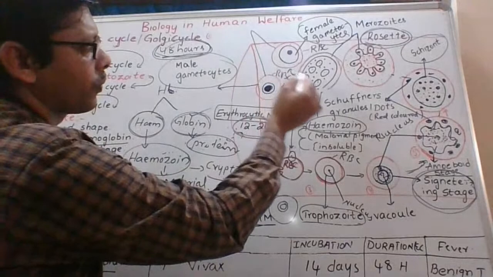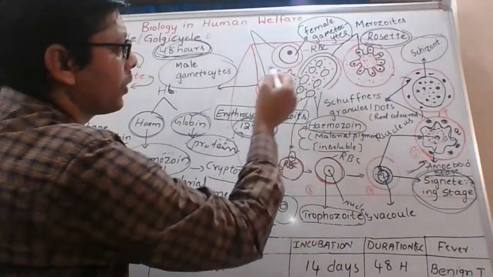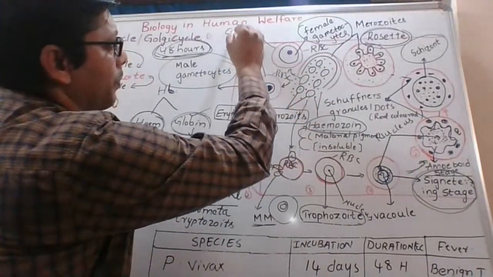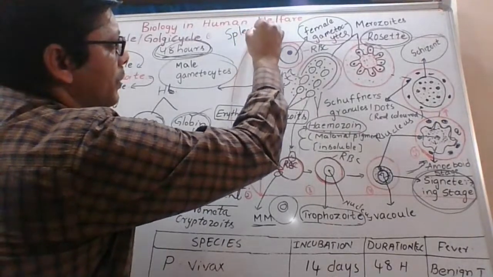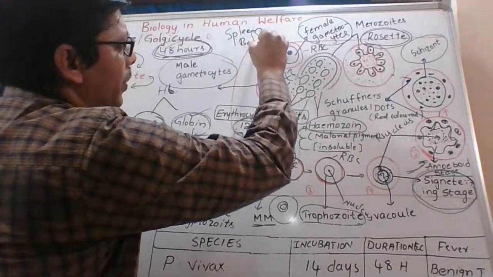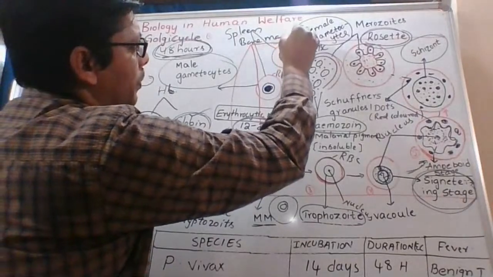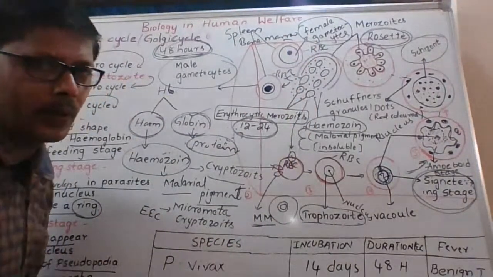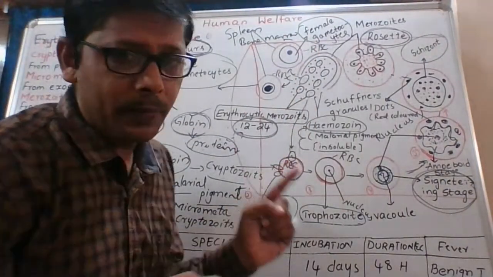This conversion of merozoites into gametocytes takes place in the spleen and bone marrow. I repeat the point again.